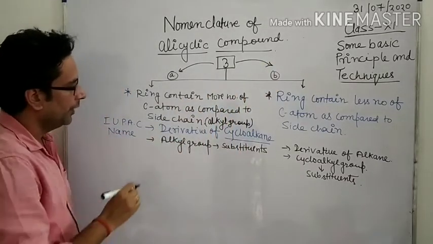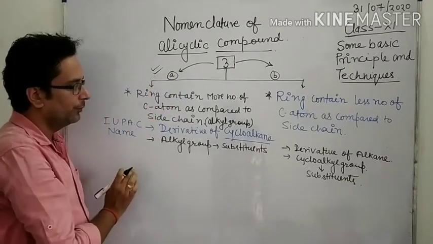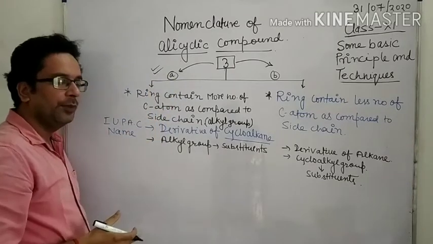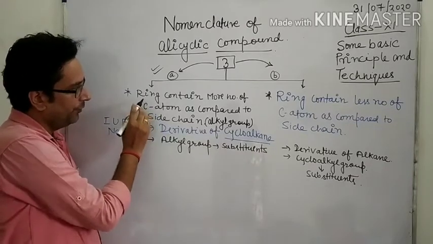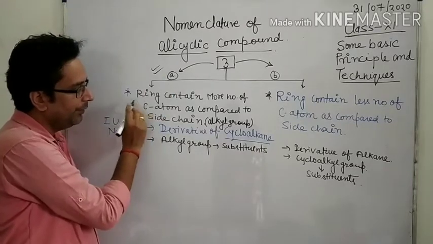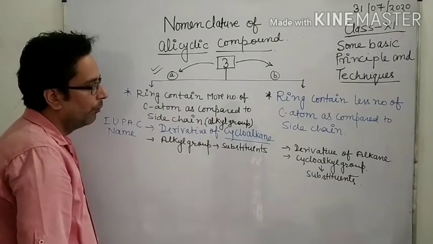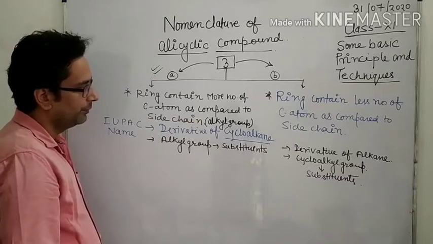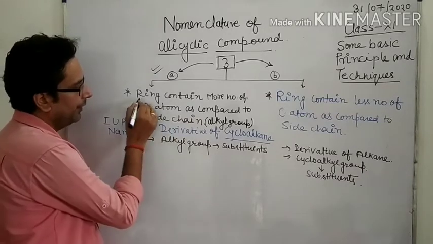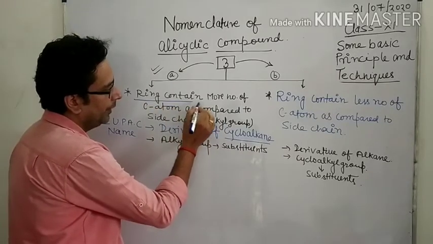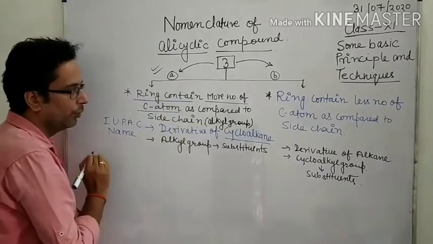Okay, now look here. First, all of you look here. Point A. What is the condition? All of you know very well alicyclic means closed compound. Okay, so look here. First part A. If the ring contains more number of carbon atoms. Okay, what is the meaning of this? If the ring contains more number of carbon atoms.